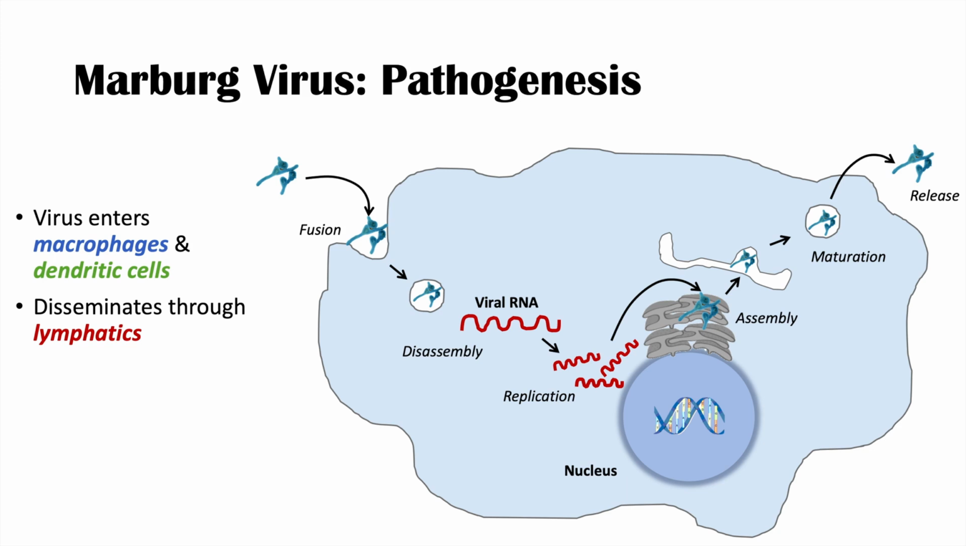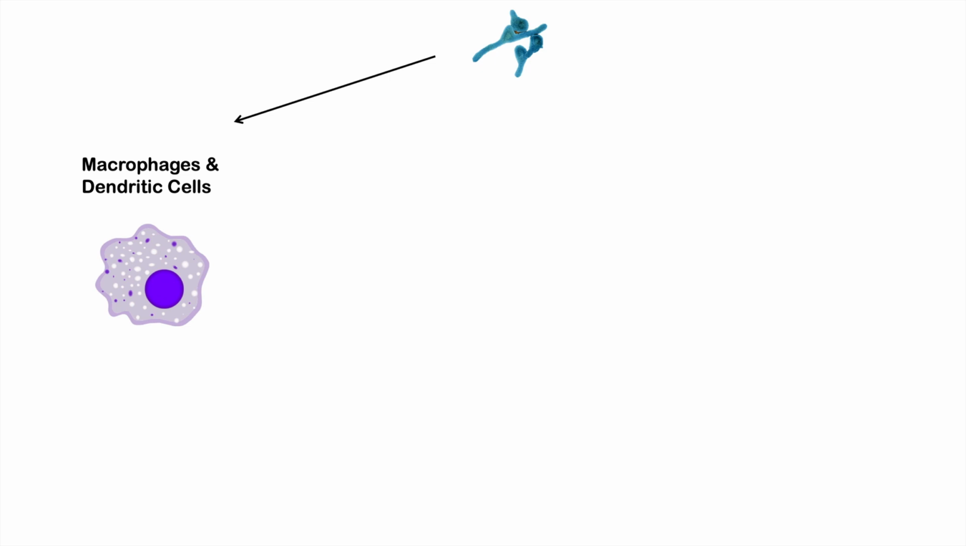After that, the virus can then disseminate through the lymphatic system. So it can enter the lymph nodes and the lymphatics to spread throughout the body. Now, there are several different mechanisms by which the Marburg virus can cause illness and infection. We talked about one of them. It can infect macrophages and dendritic cells.